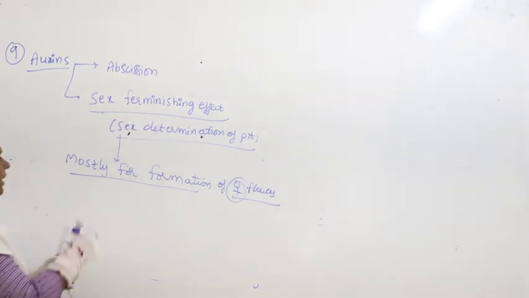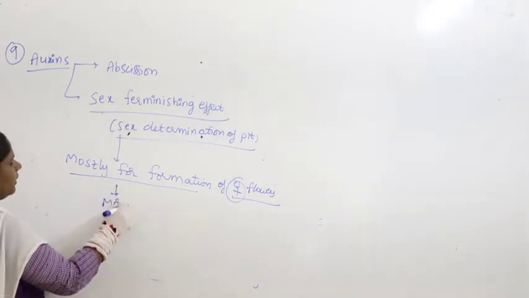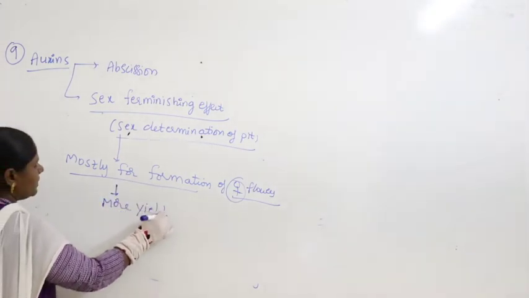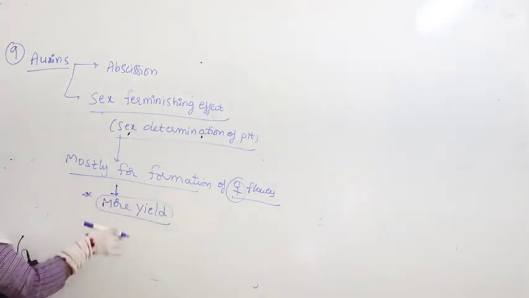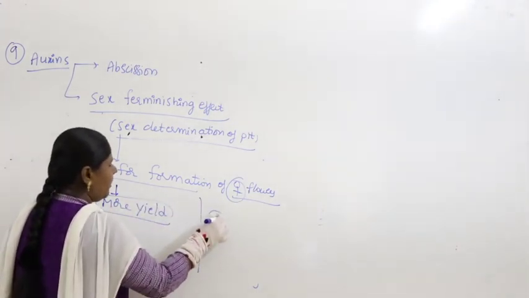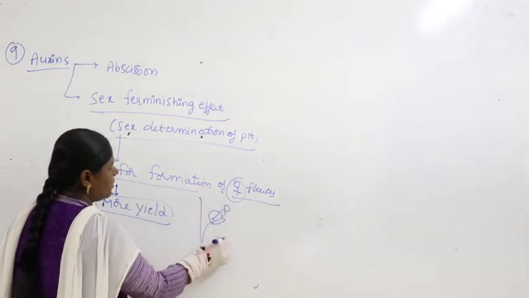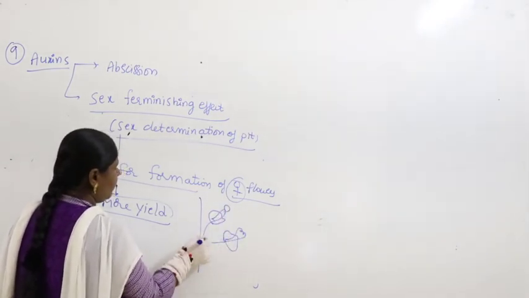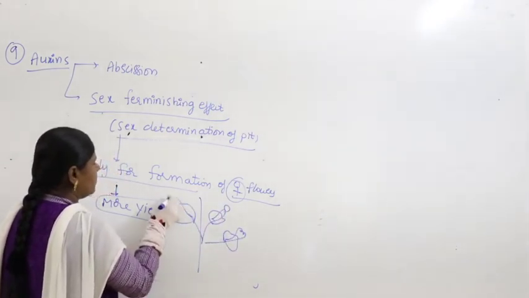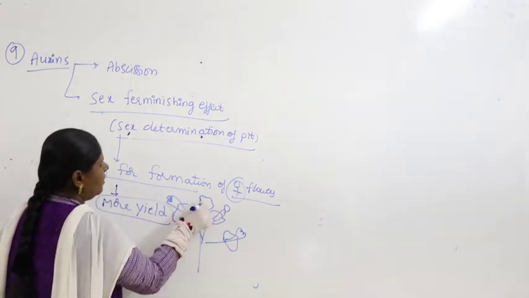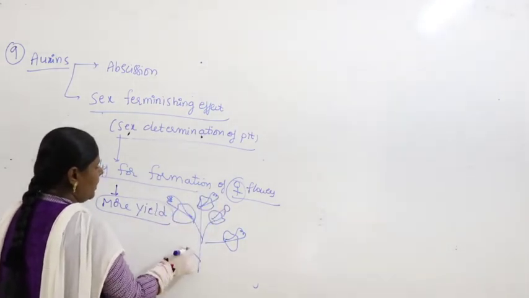If you want more yield, if you want more grains to be produced, then the plant will have mostly female flowers. Very rarely, very few will be male flowers.